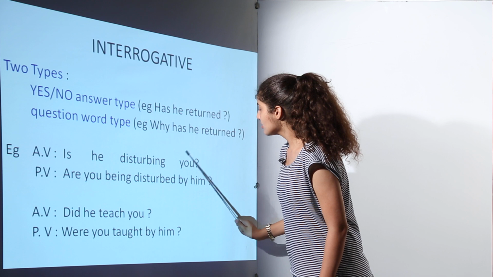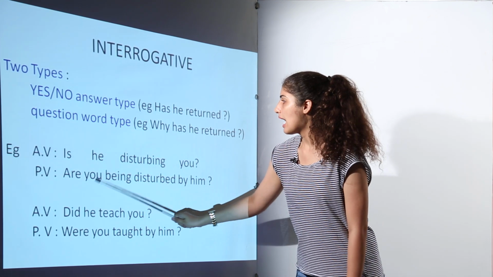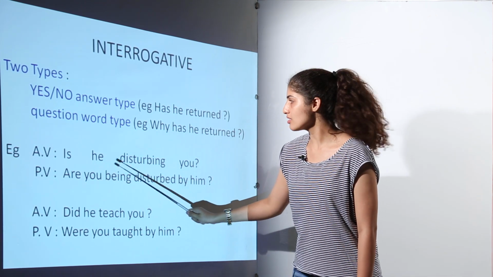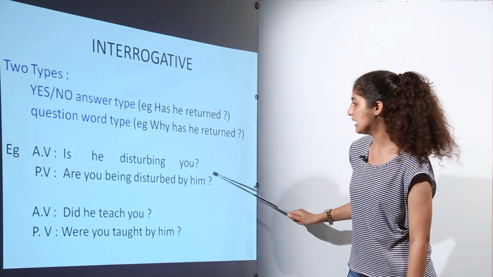Now here the object is you, we are making it the subject right now. So you, and you takes the helping verb are. We cannot use is again because you takes the helping verb are. So we'll say: are you being disturbed by him?